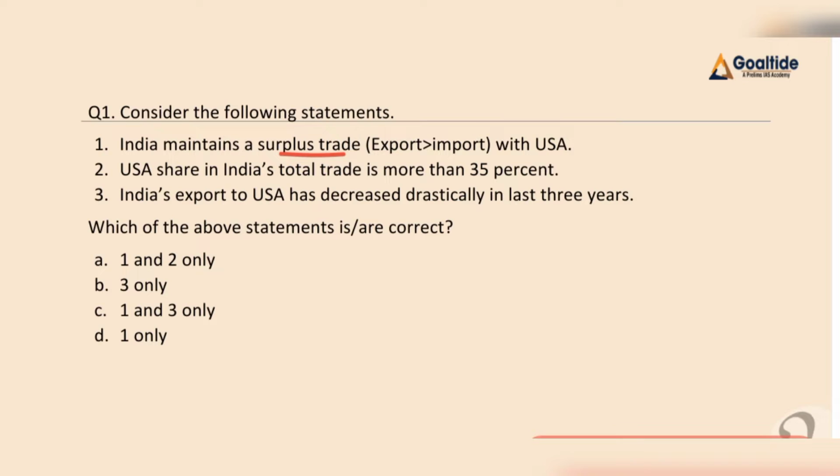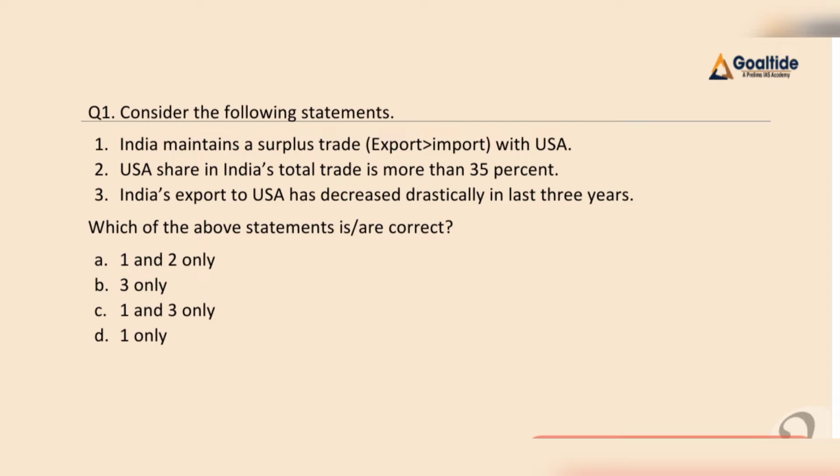So what is trade surplus? Here we are exporting more in terms of value than we are importing. Now, second statement: United States of America's share in India's total trade is more than 35%. Third, India's export to United States of America has decreased drastically in the last 3 years. We have to find out which of the above statements is correct. Options: A 1 and 2, B 3 only, C 1 and 3, and D 1 only.